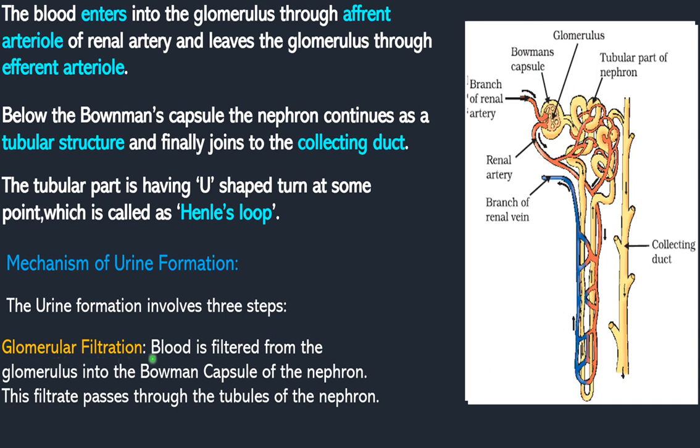What happens in the glomerular filtration? The blood is filtered with high pressure from the glomerulus into the Bowman's capsule of the nephron. That is called what? Glomerular filtration. After filtration, this filtrate passes through the tubules of the nephron. These are the tubules of the nephron. So after filtration, the filtrate passes into this tubule.